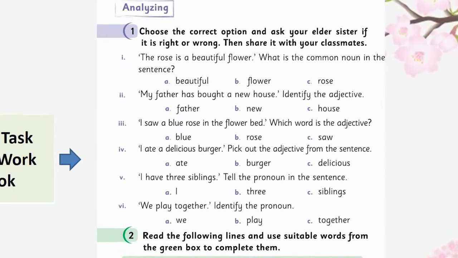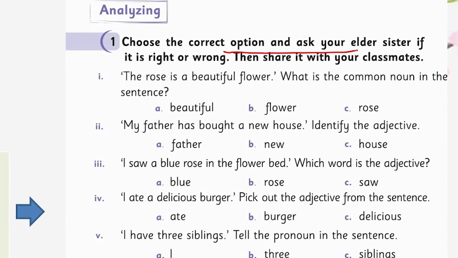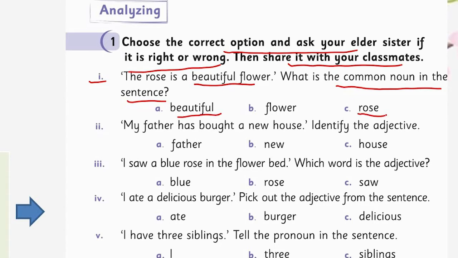This is your class task from the workbook. Choose the correct option and ask your elder sister if it is right or wrong. Then share it with your classmate. You have to choose the option for each sentence. We have three options for every sentence. Look at the first one. The rose is a beautiful flower. What is the common noun in the sentence? I hope you are familiar with common and proper nouns. Common nouns are general nouns, which we have discussed in the previous lessons, and proper nouns are specific nouns. Here beautiful is a quality, and rose is a proper noun. So flower is the right option, the common noun.